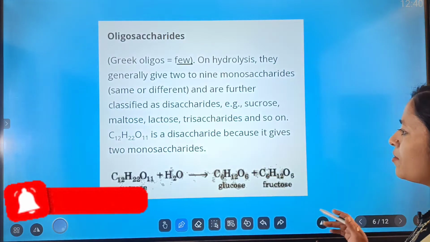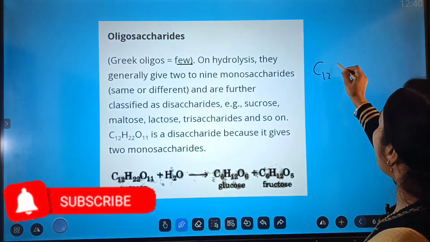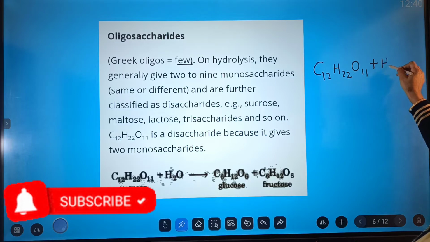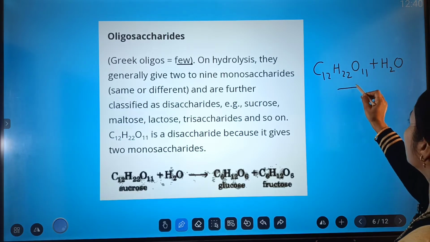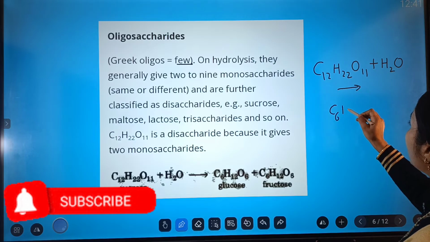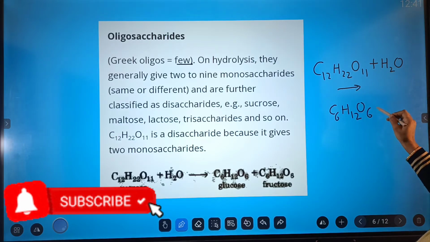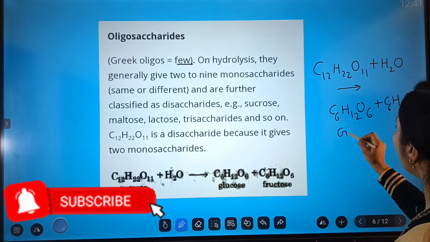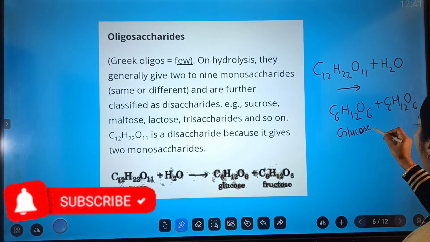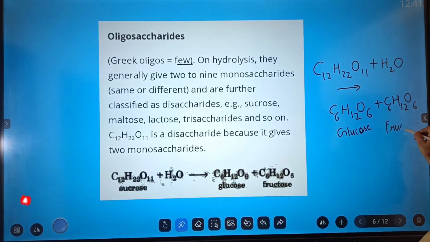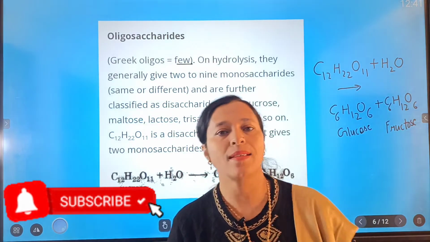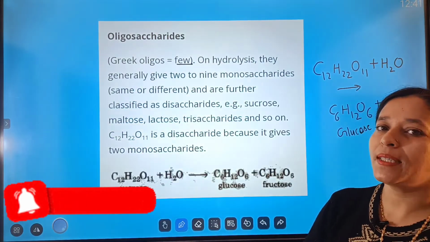When we hydrolyze this sucrose, it reacts with water, that is hydrolysis, and gives us 2 molecules showing the same molecular formula. One is glucose and the other one is fructose. So it's clear, sucrose is also known as cane sugar, and it is an important disaccharide.